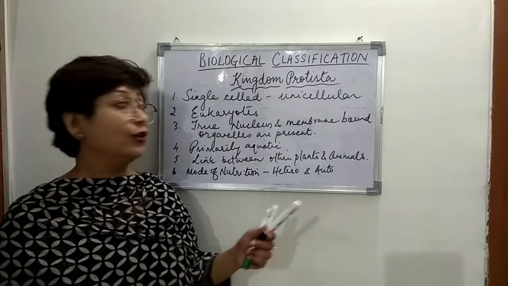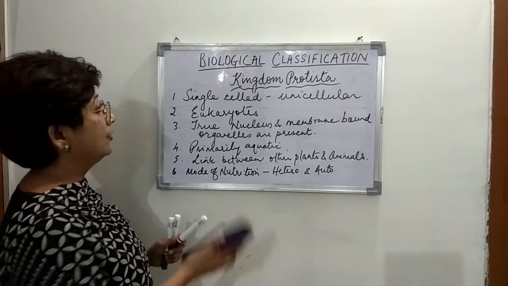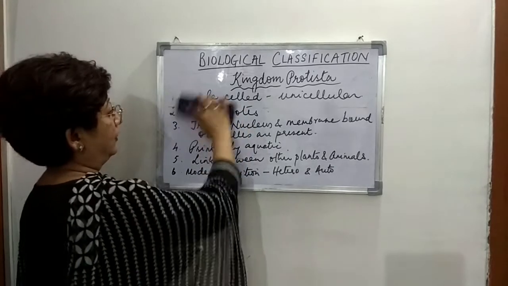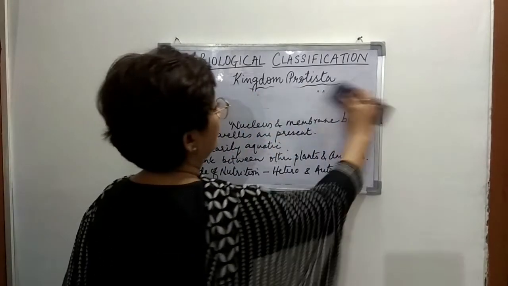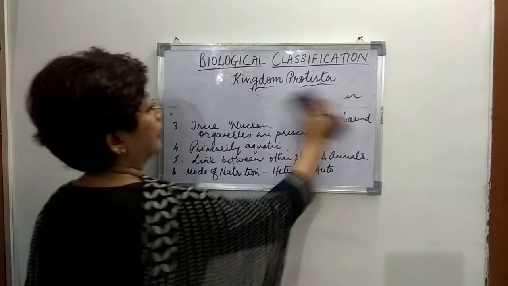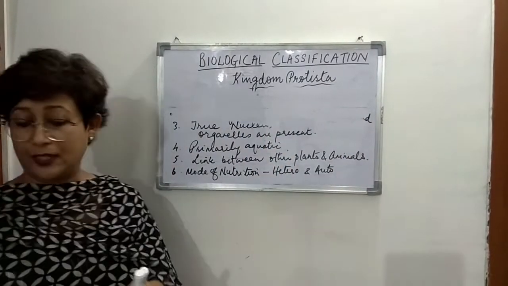Then we come to reproduction. So write it here. The next characteristic is reproduction.